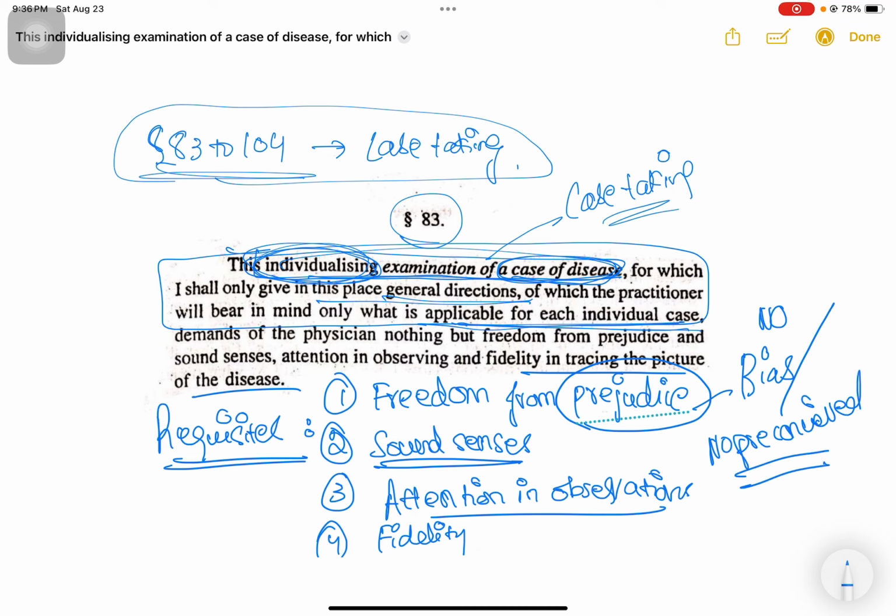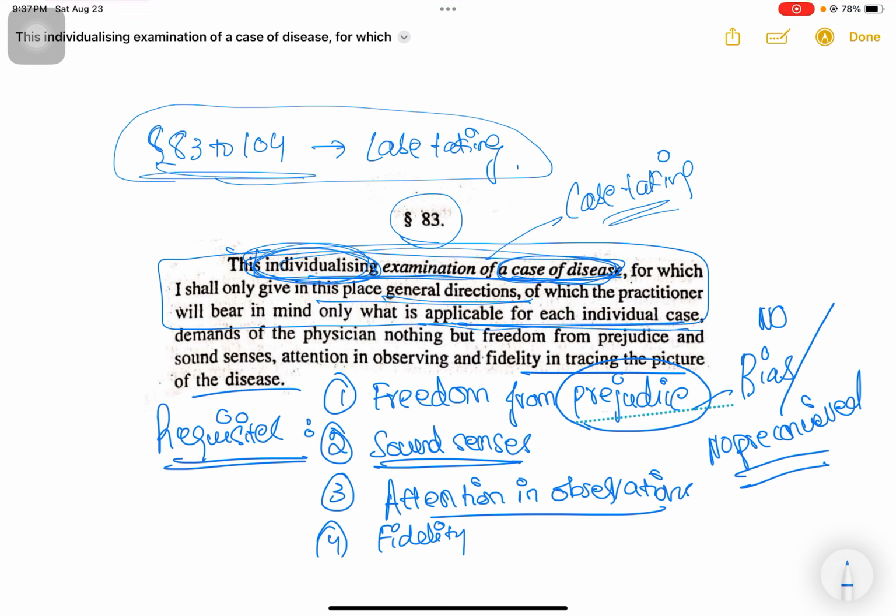As in, we should not judge the patient even before we listen to him completely. Do not jump to a remedy. Do not jump to a diagnosis as soon as you see a few symptoms of the case. So always listen to the patient completely. Only at the end of the case taking, we are to analyze the case, analyze the patient, and then come to a remedy.